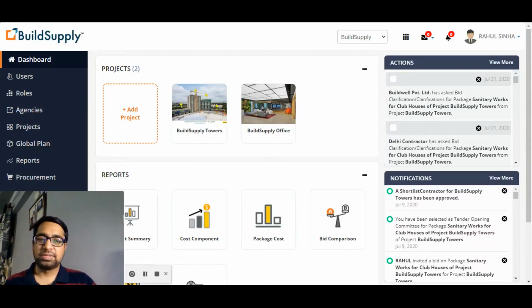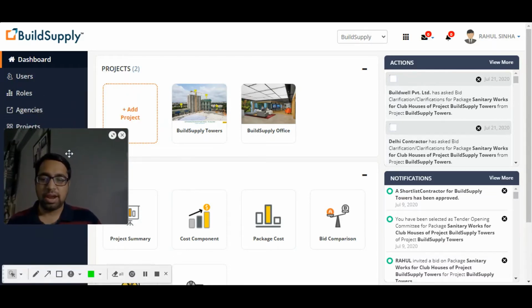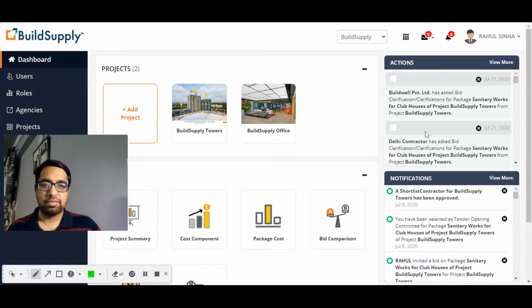So, continuing our previous discussion where we floated a bid to multiple contractors. Now, I see on this action page that some of the contractors have raised some clarifications on the bid. You can see over here that Buildwell Private Limited and Delhi Contractor have asked for some clarification on the package which we have floated. Okay, so we'll need to reply to them.